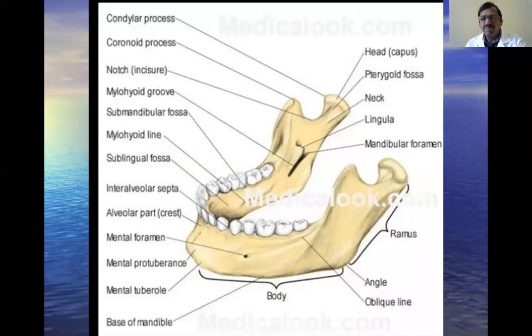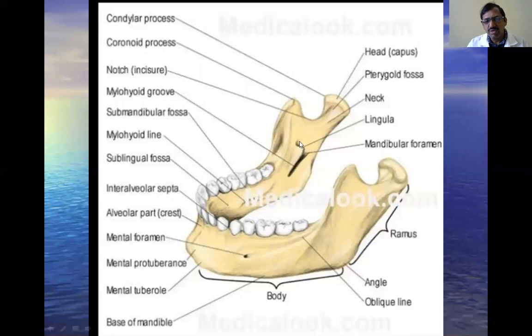Okay, after that, this is the coronoid process, and this is the medial surface of the ramus of the mandible. This is the body, this is the medial surface, and this is the lateral surface. This is the alveolar border, this is the inferior border. This is also called the body of the mandible.